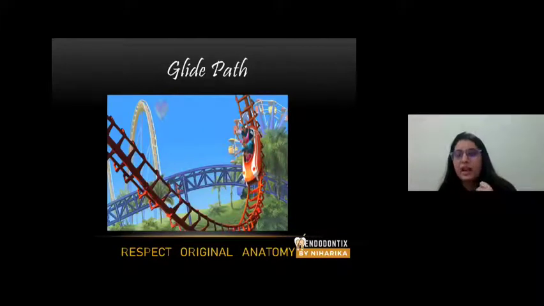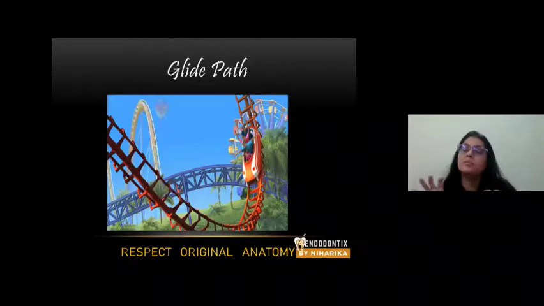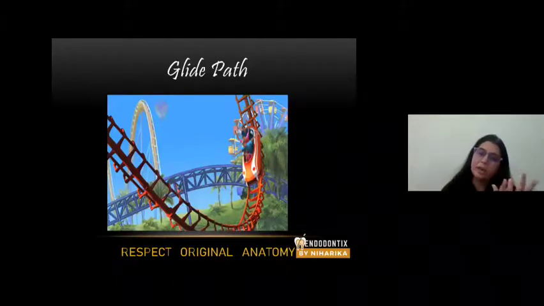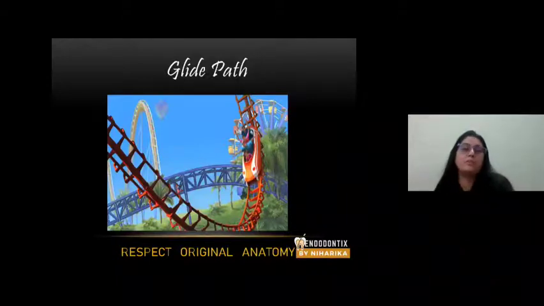After patency, we have to understand what is glide path. Glide path means you have to respect the original anatomy. Why? Because if you're going to use rotary files in your practice, these files are blind. They don't see what is beyond them. They just move. Okay? So stainless steel files are used to create a path into which the rotary files move. And this path, which is produced by the movement of the SS file, is known as the glide path. So glide path is very essential for rotary endodontics.